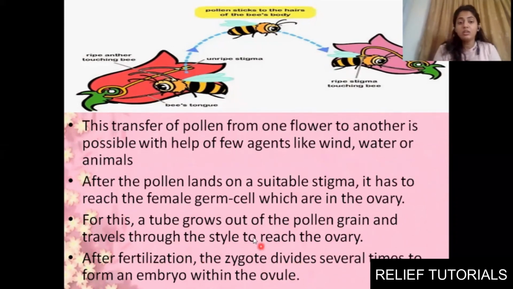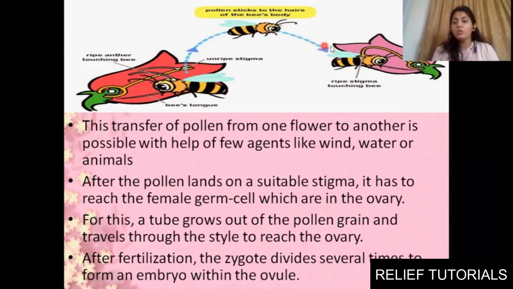Clear? You can see here they have shown the transfer of pollen from one flower to another plant with the help of a bee. Usually you know that bees, insects come to suck the nectar. So at that time, the anther will shatter, or with the help of wind, water or anything, the pollen will settle on the bee.